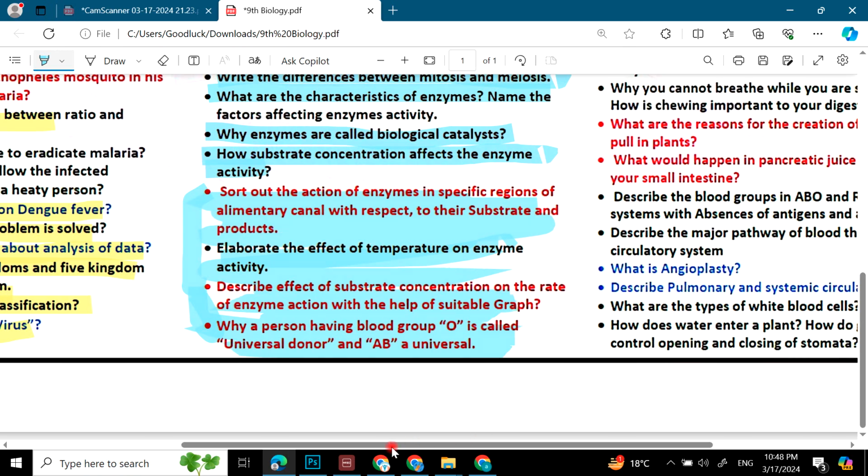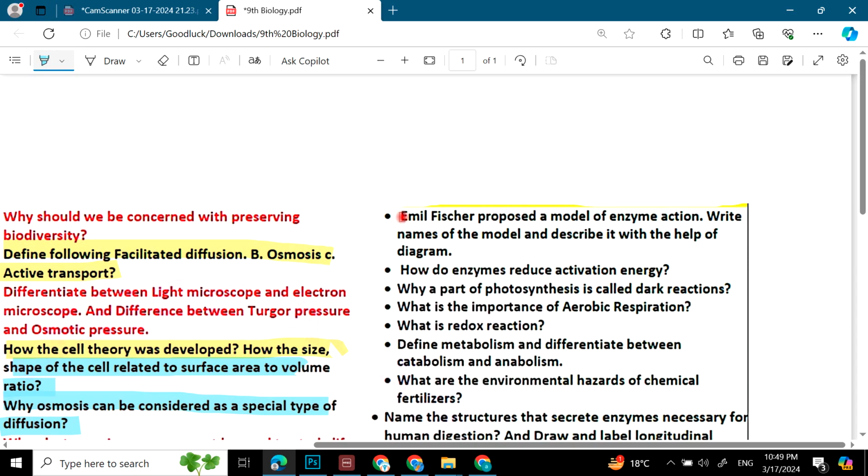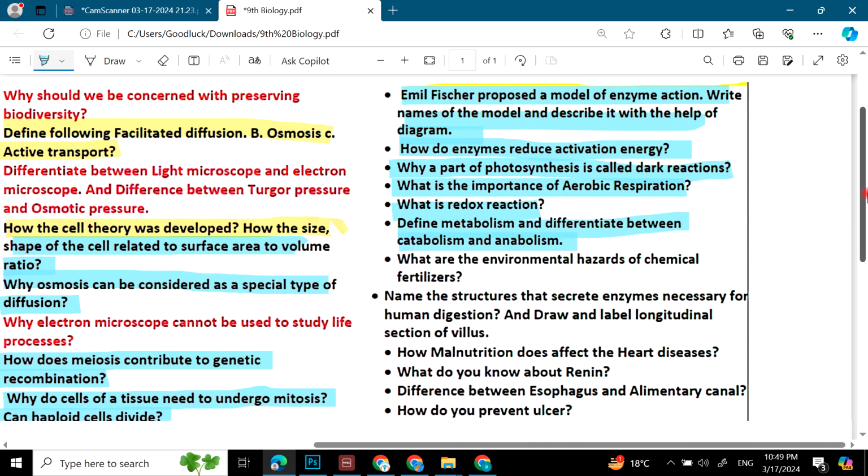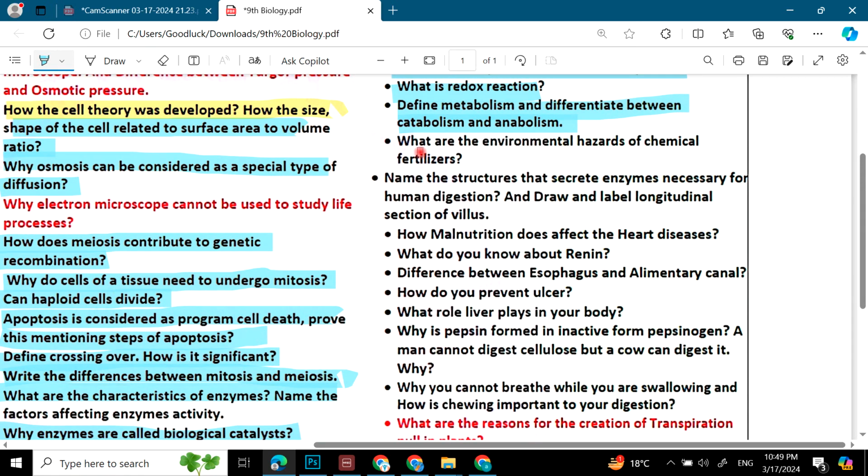Then moving towards the last page, the second question is how do enzymes reduce activation energy? Why a part of photosynthesis is called dark reactions? What is the importance of aerobic respiration? What is redox reaction? Define metabolism and differentiate between catabolism and anabolism. What are the environmental hazards of chemical fertilizers?